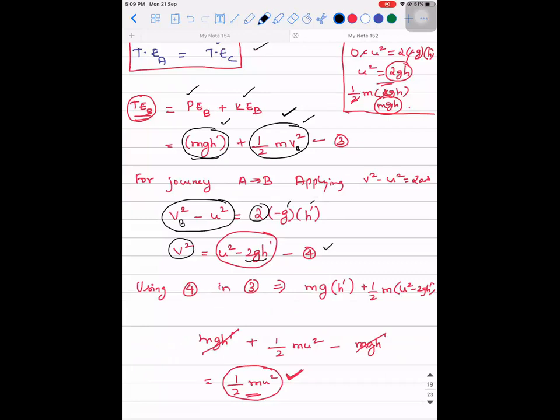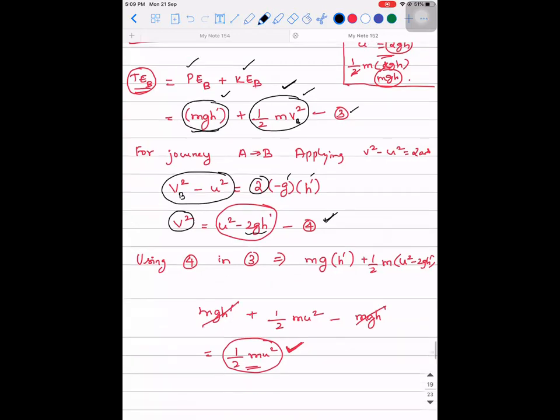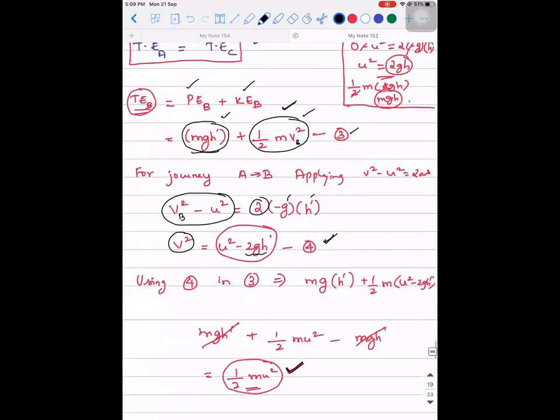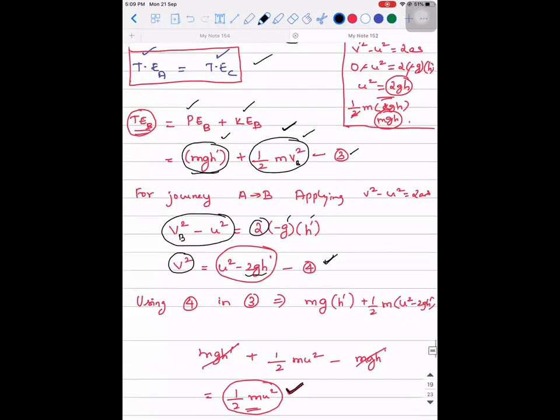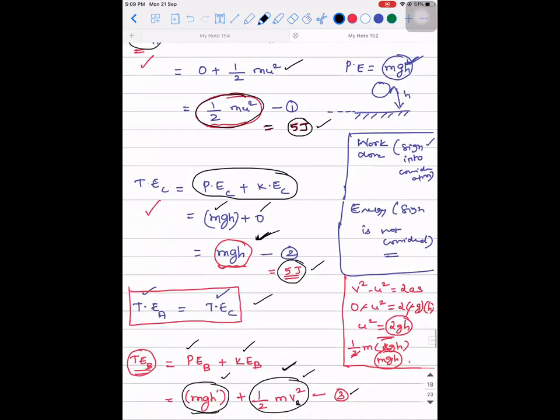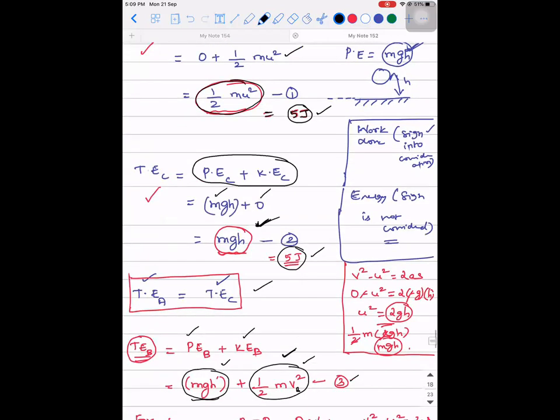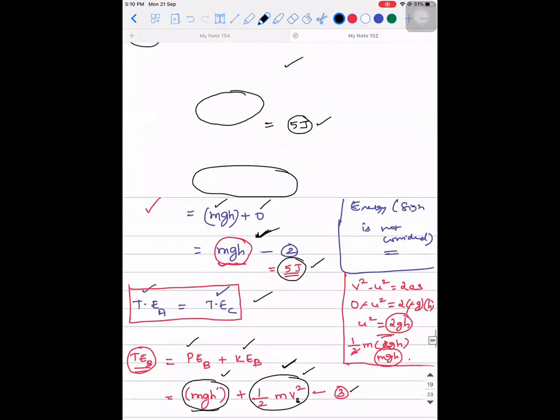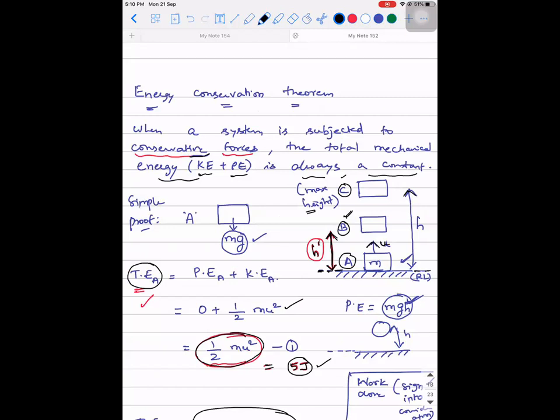If I take the fourth expression and substitute it in 3, then you can observe that mg h dash will get cancelled. It will be half m u square. But what is half m u square? Half m u square was the initial energy which was present at point A. So can I conclude that the total energy at A is equal to the total energy at B also? Sir, h dash is for which component, sir? h dash is this height. So h dash is the height from the ground to the point B.